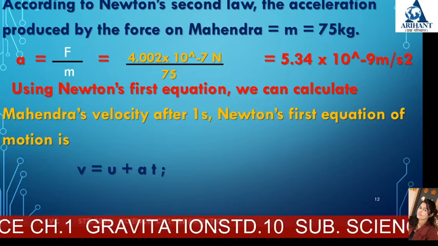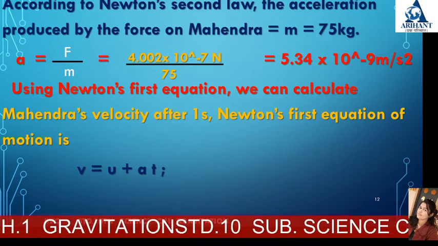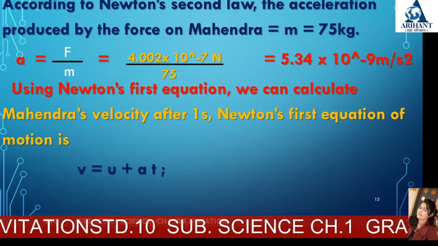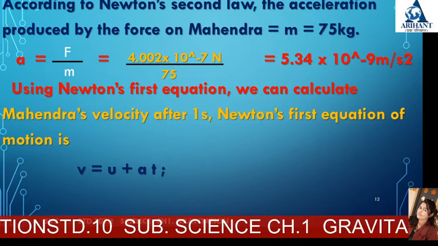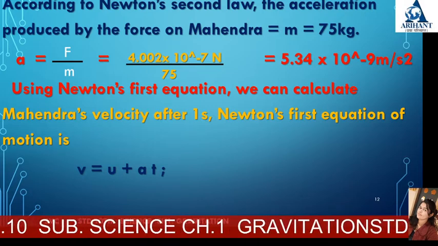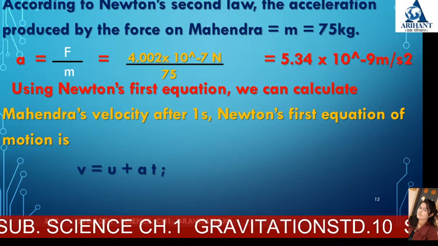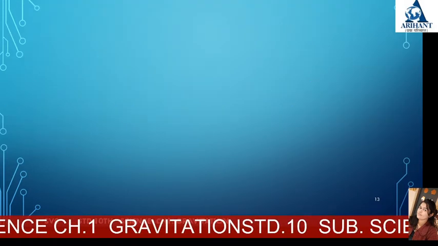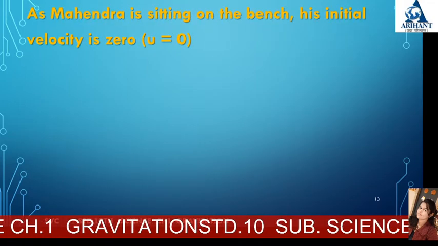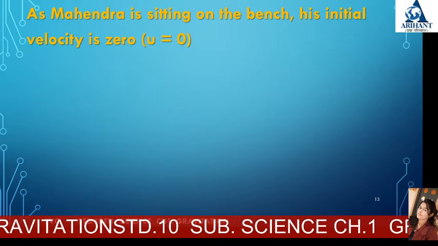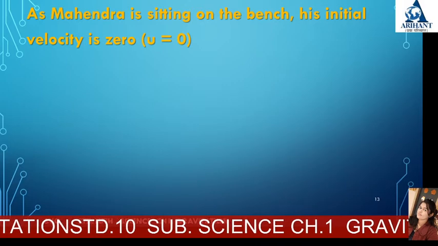Velocity is equal to u plus at. As Mahindra is sitting on the bench, his initial velocity is 0, that is u is equal to 0. And we are assuming the bench to be frictionless. So the bench on which Mahindra is sitting should be frictionless.